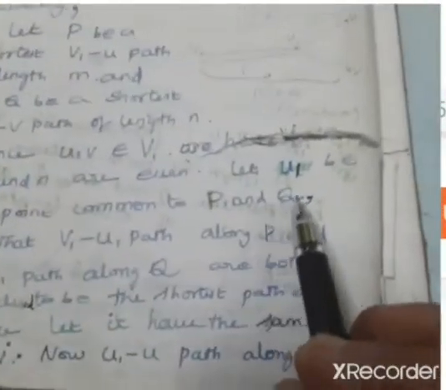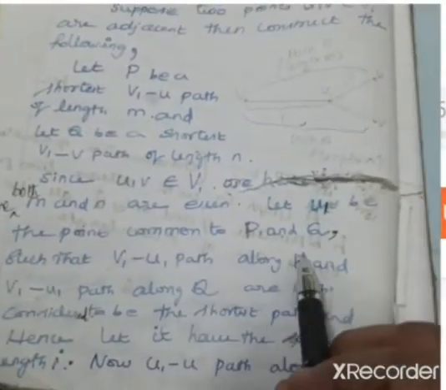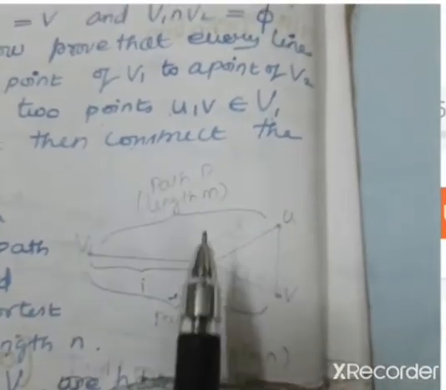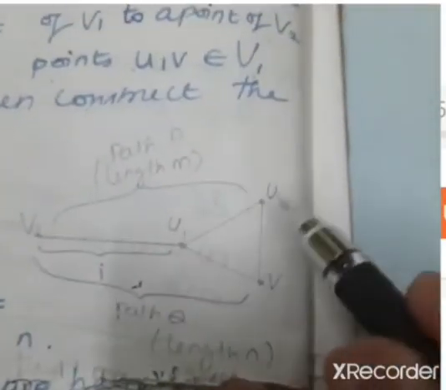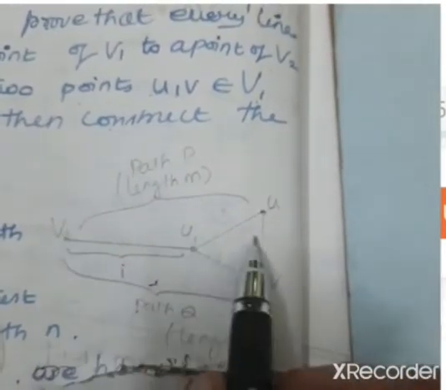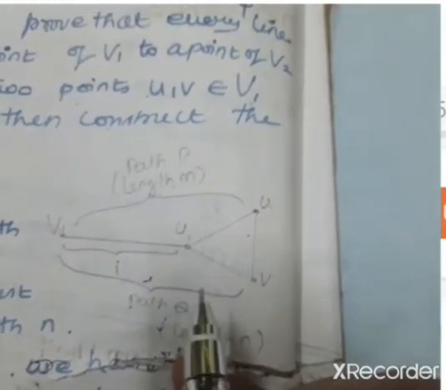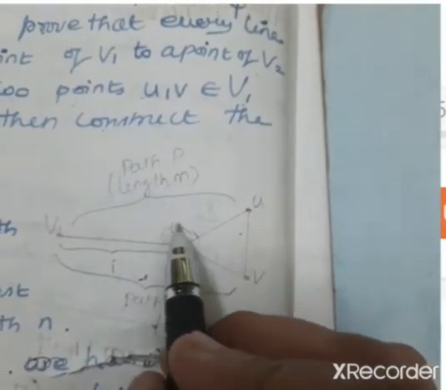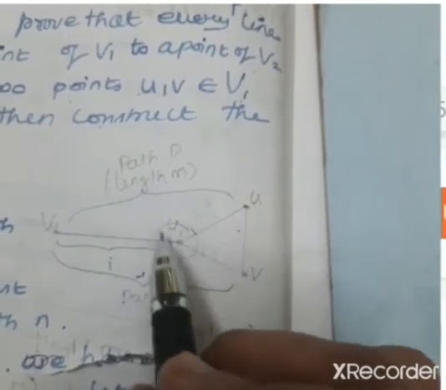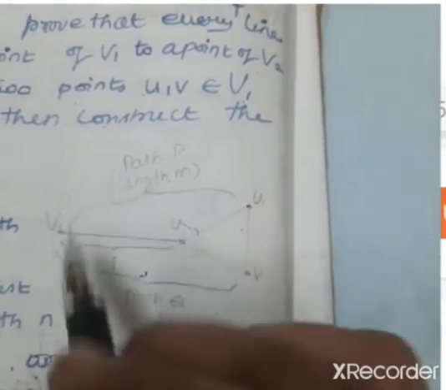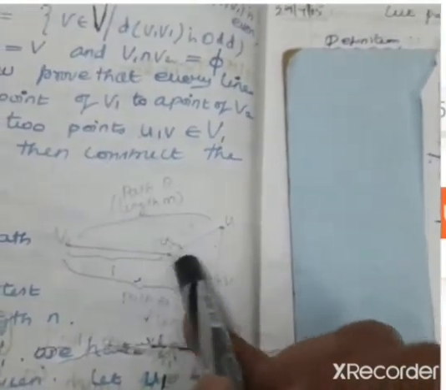So let U1 be a common point to P and Q. Let me make a graph in a better way. I have a point U and a point V, which are adjacent. There exists a path V1 to U and a path V1 to V, such that this is a path P and this is a path Q, whose lengths are m and n. If I come across a common point U1 in such a travel, what is happening?